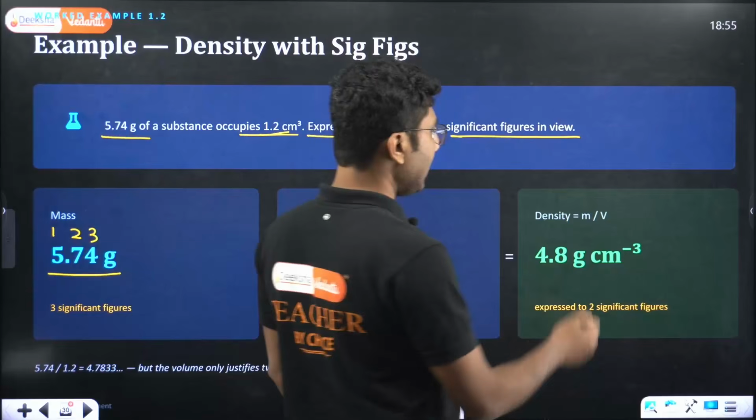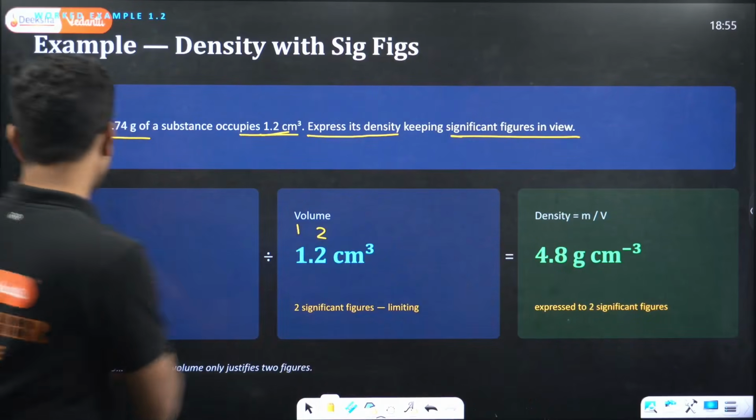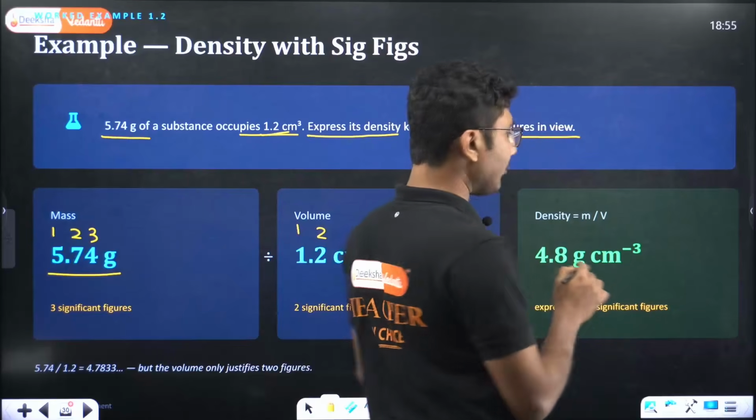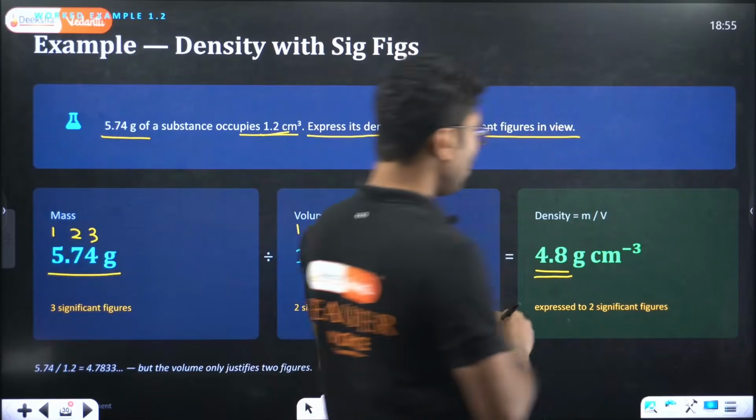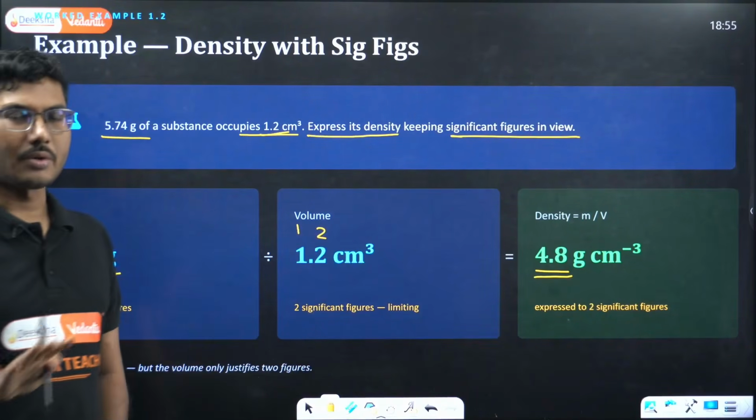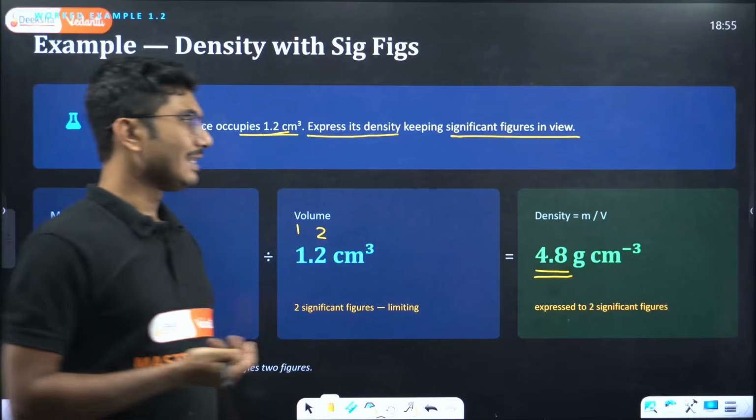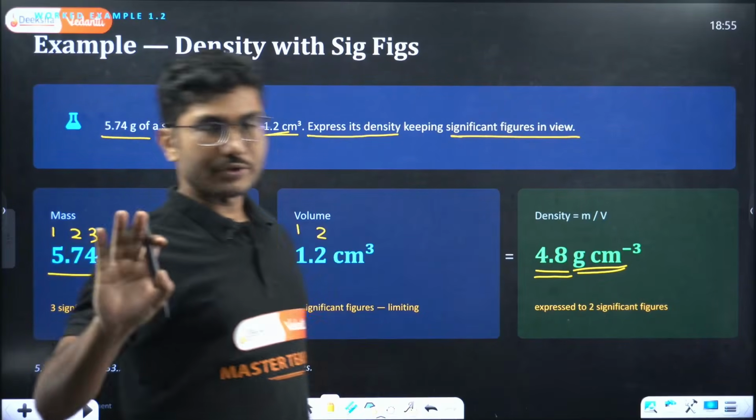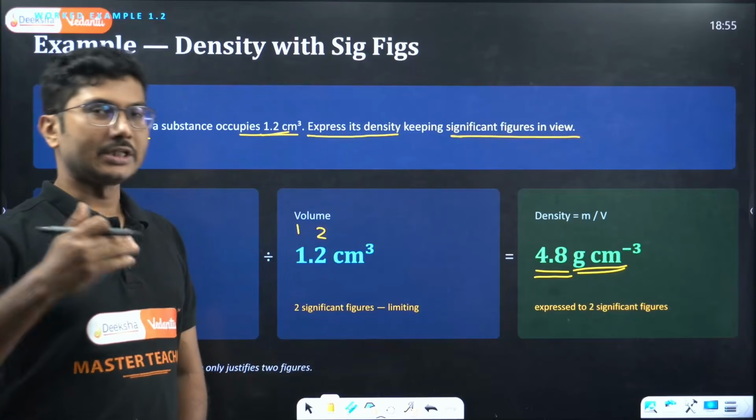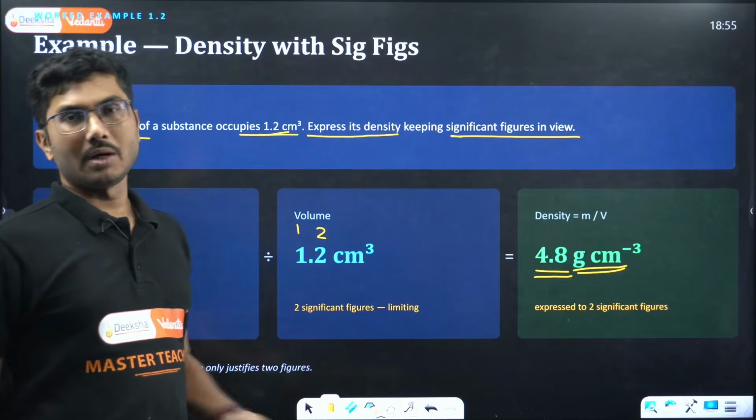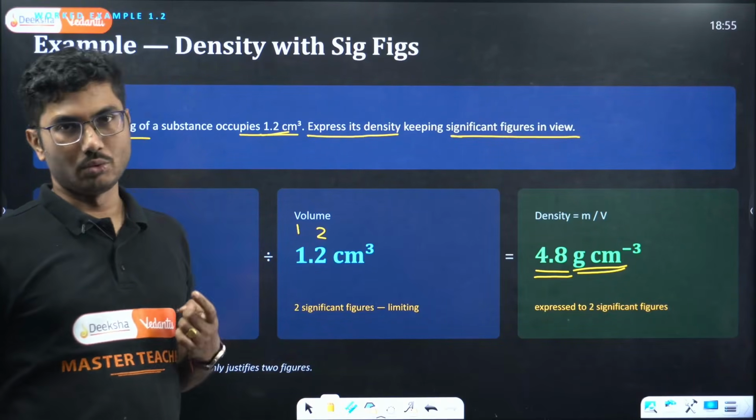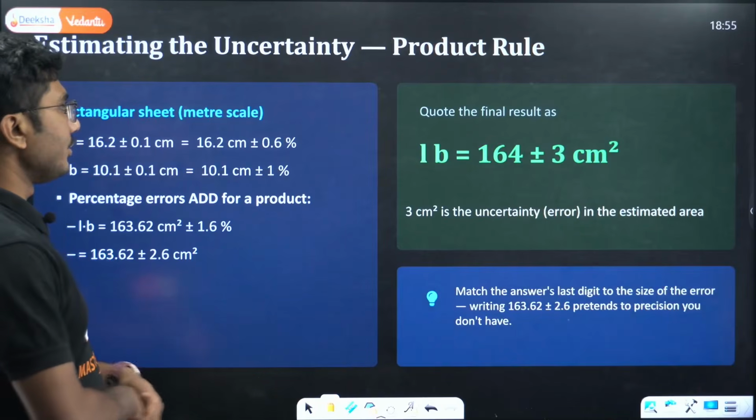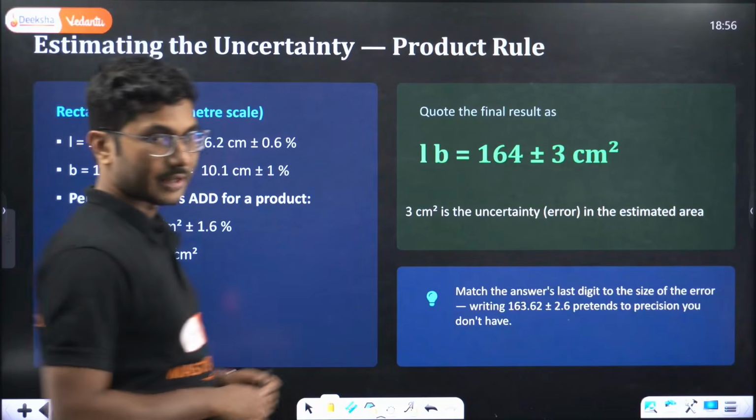So when you are dividing 5.74 by 1.2, no matter whatever value you get, your answer should have only 2 significant figures, which will turn out to be 4.8 in this particular case, and the unit is compulsory. Whenever you are solving any problem from any chapter, always keep in mind the significant figure rule. That is very, very important. If you do it, you will never be wrong in your life.